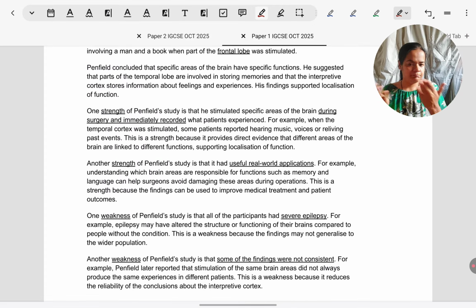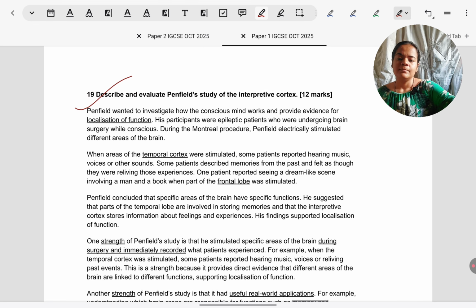For evaluation, either take 4 points here, like for the 9 marker I told you can take 2 points. Because AO3 was 4 marks, here it is 6 marks, you can take 3 to 4 points. Or the depth approach, 6 marks, take 2 points, but then make sure you develop well enough to justify 6 marks. So very quickly to summarize, the Penfield study aim was to see localization of function in the procedure.